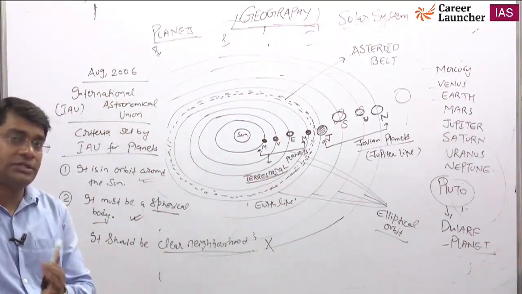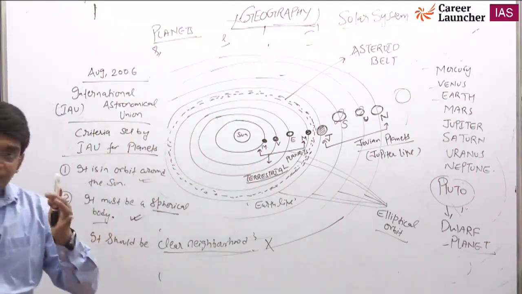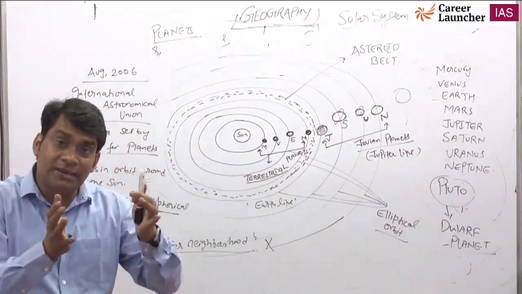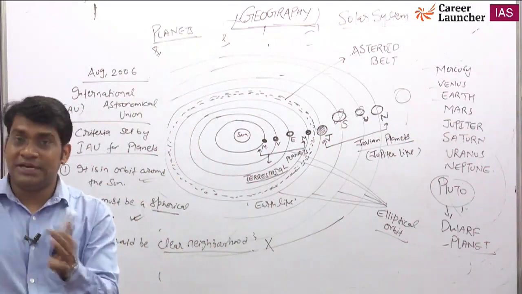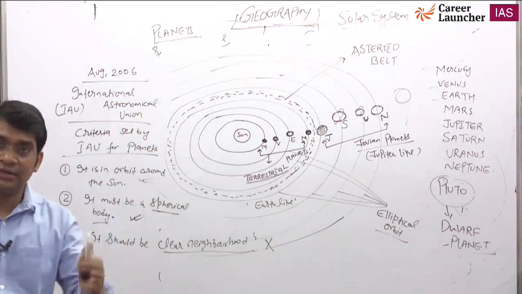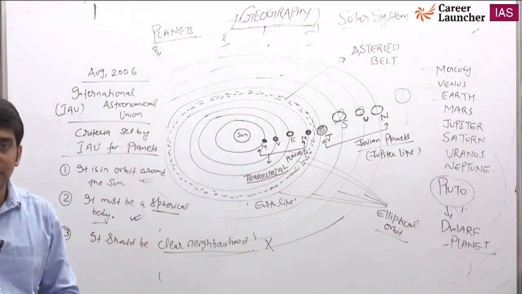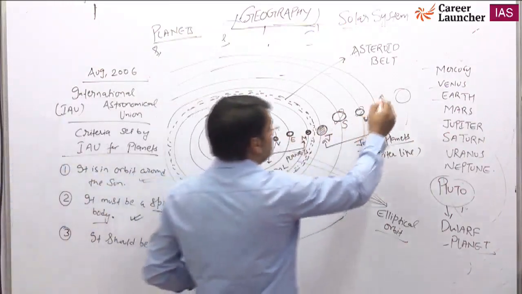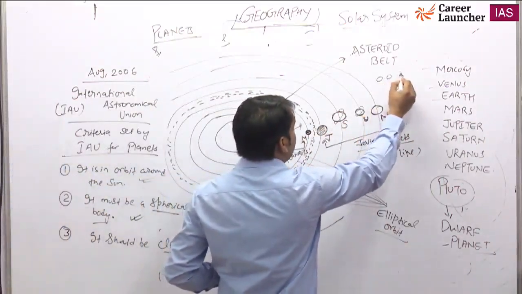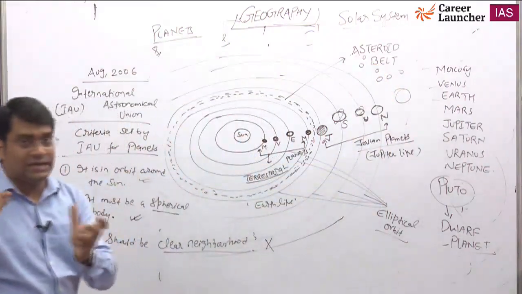Clear neighborhood means no other objects in the path of the planet that have the same gravitational force as that planet. It means satellites are included, like Earth has its own satellite, the Moon. So that is not the case. But Pluto does not have a clear neighborhood. Other objects are present in its path.